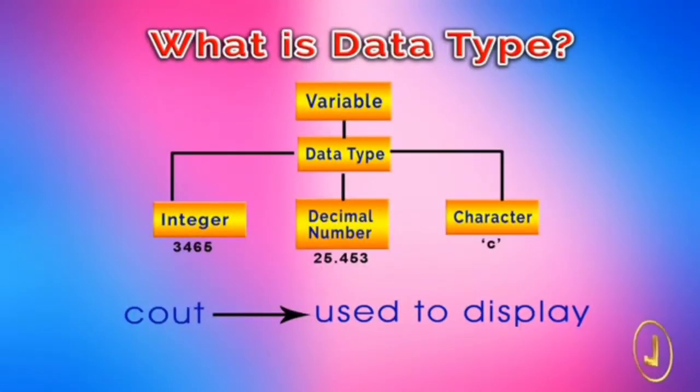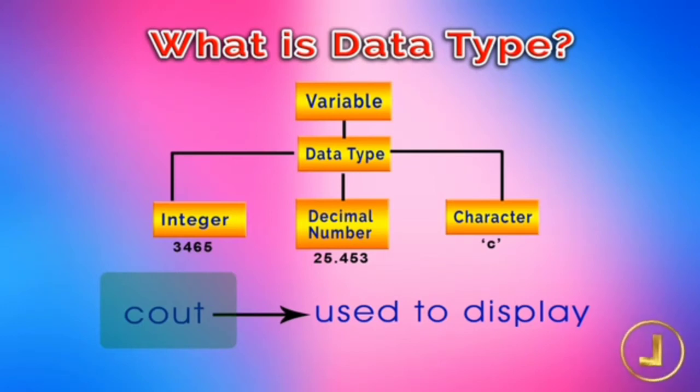A variable must have a data type associated with it. For example, it can have data types like integer, decimal numbers, characters, etc. The variable of type integer stores integer values and a character type variable stores character values. The primary difference between various data types is their size in memory. Different data types have different sizes in memory depending on the machine and compilers. These also affect the way they are displayed. The cout knows how to display a digit and a character.